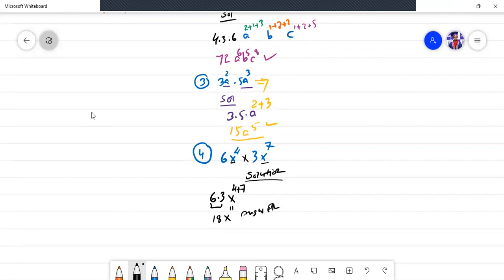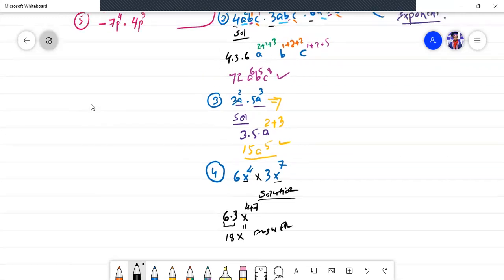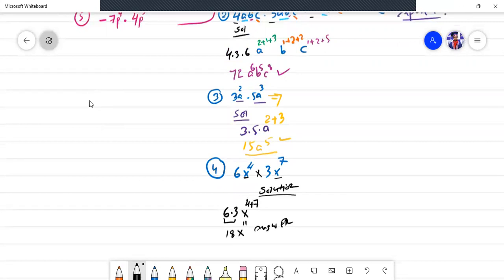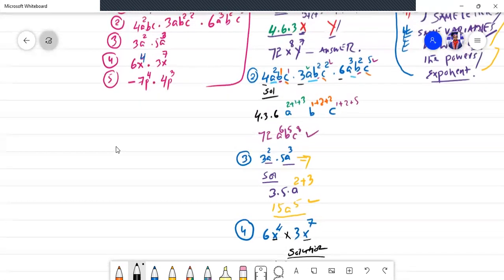Nice one. Now proceed further. I think I should do problem number 5 underneath, in this area. It will be better if I solve problem 5 underneath.